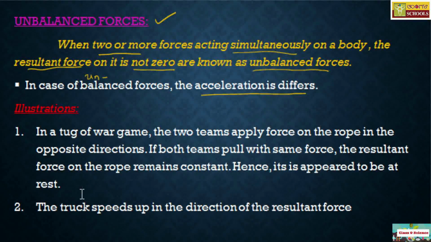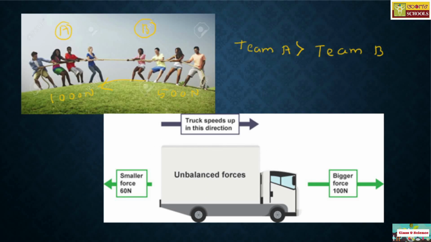In the second example, a truck speeds up in the direction of the resultant force. Here in this example we call it unbalanced because the truck has the bigger force of 100 Newton here, and the smaller force is on this side, and hence it will drag in its way.